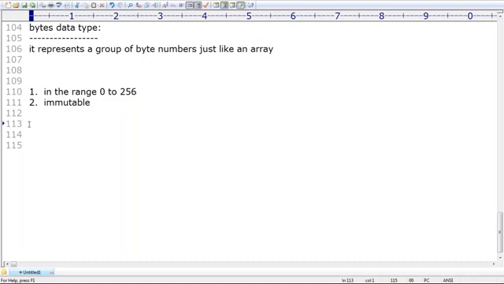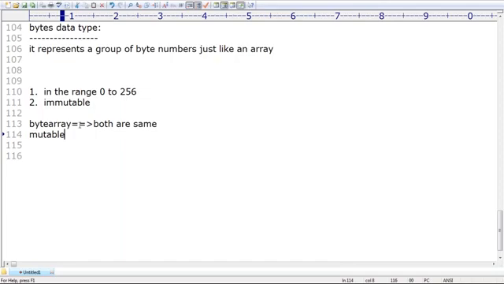Why are two types allowed? The only difference is that bytearray is mutable. If I want to represent a group of values in the range 0 to 256 but also want to change the values, I want mutable nature, then automatically we can go for bytearray.